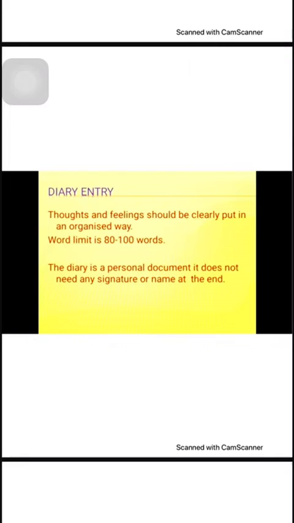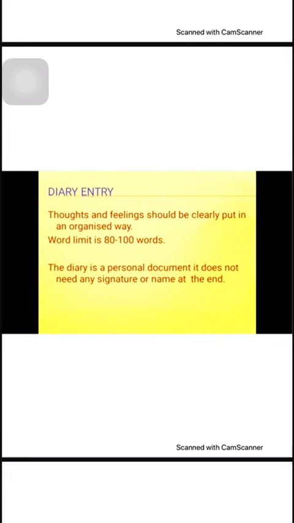If we see from the examination point of view, your diary entry limit should be 80 to 100 words, or a maximum of 120 words. The word limit is 80 to 120 words, so from the examination point of view, we have to be careful about the word limit.